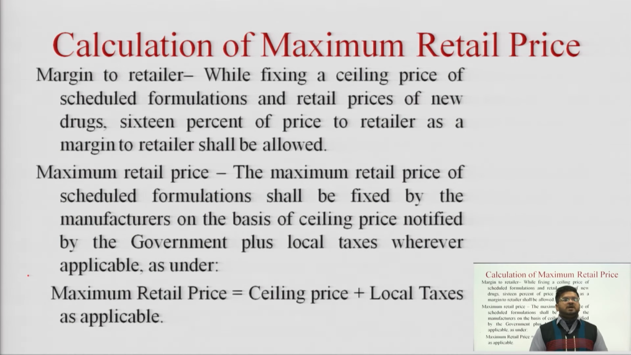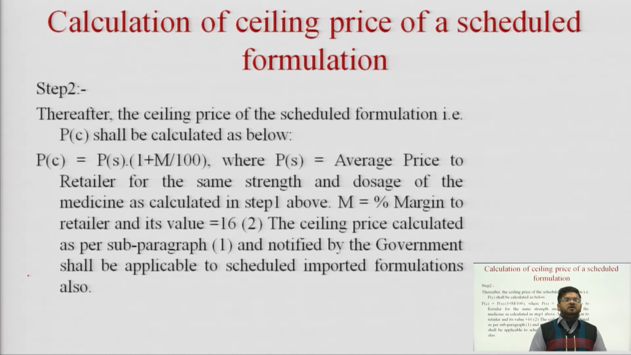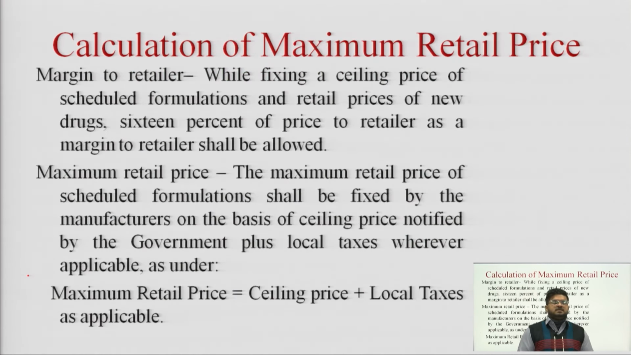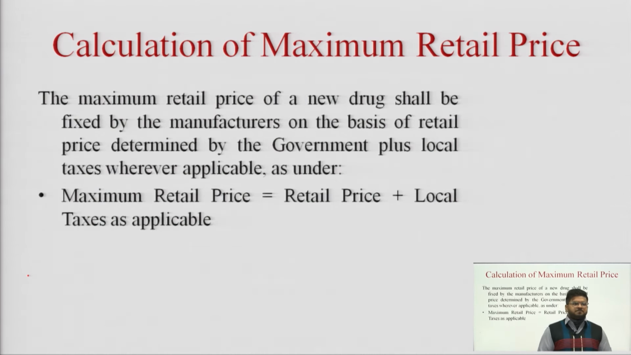The maximum retail price of scheduled formulation shall be fixed by manufacturer on the basis of ceiling price, which is notified by government, plus local taxes wherever applicable as under. So, maximum retail price will be whatever ceiling price you obtain from step 1, plus local taxes. That will be the maximum retail price of any kind of pharmaceutical product to be set under drug price control order and has to be furnished by the government.